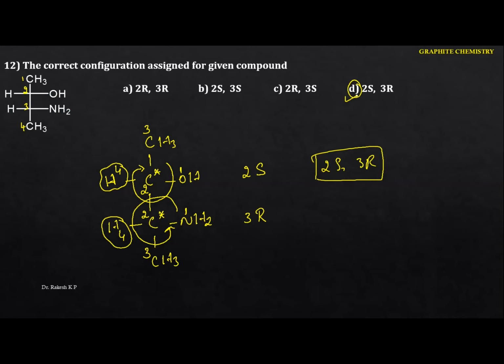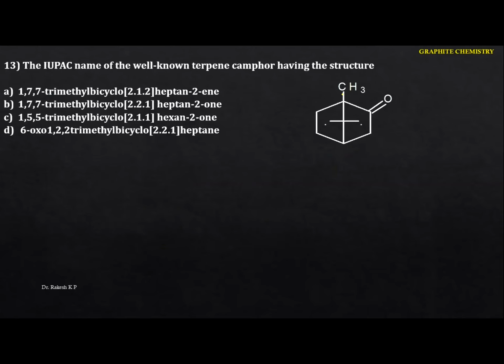The D. Okay, so next one, the next question. The IUPAC name of the well-known terpene camphor having the structure. Okay, this is the bicyclo compound here. Let me write this one here. So the bicyclo compound.